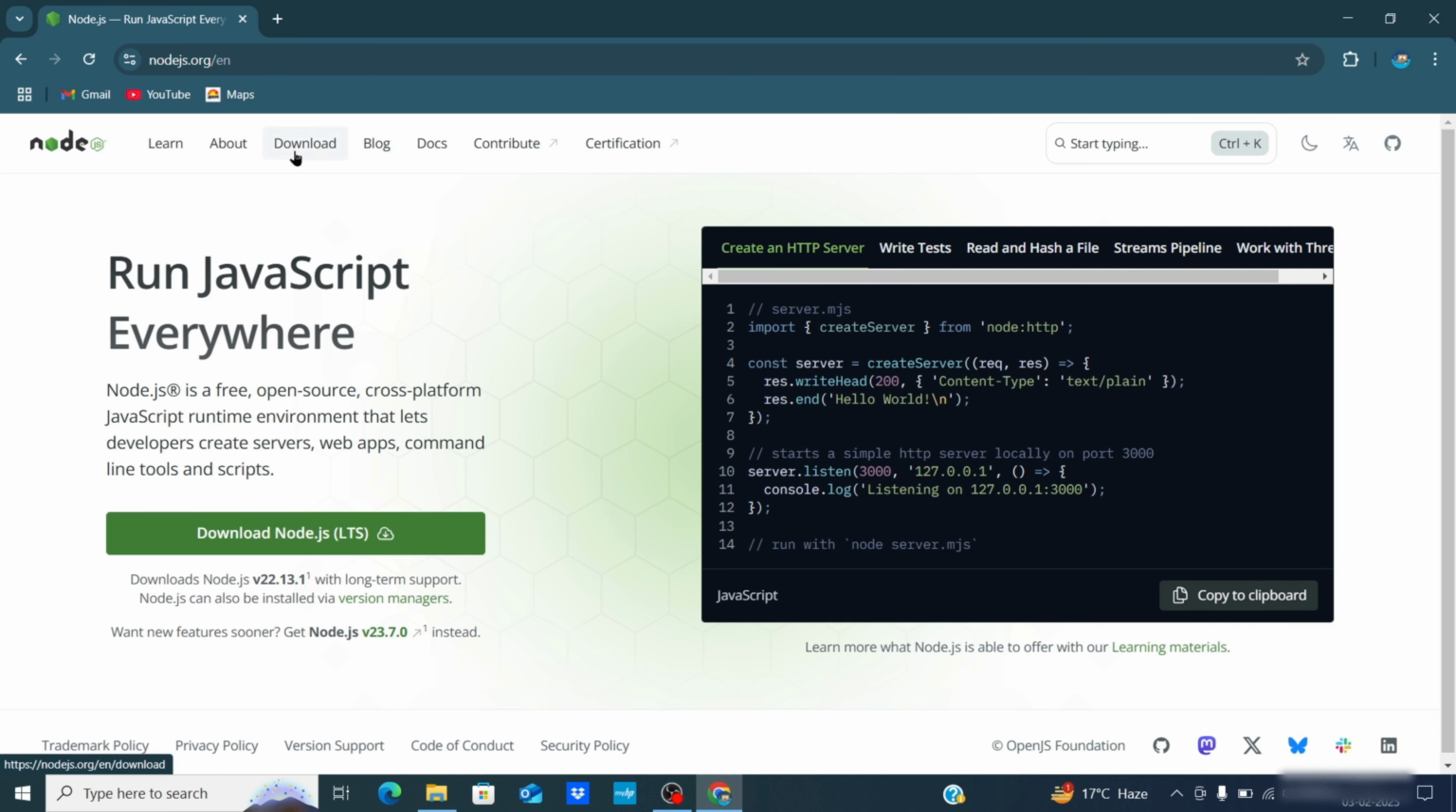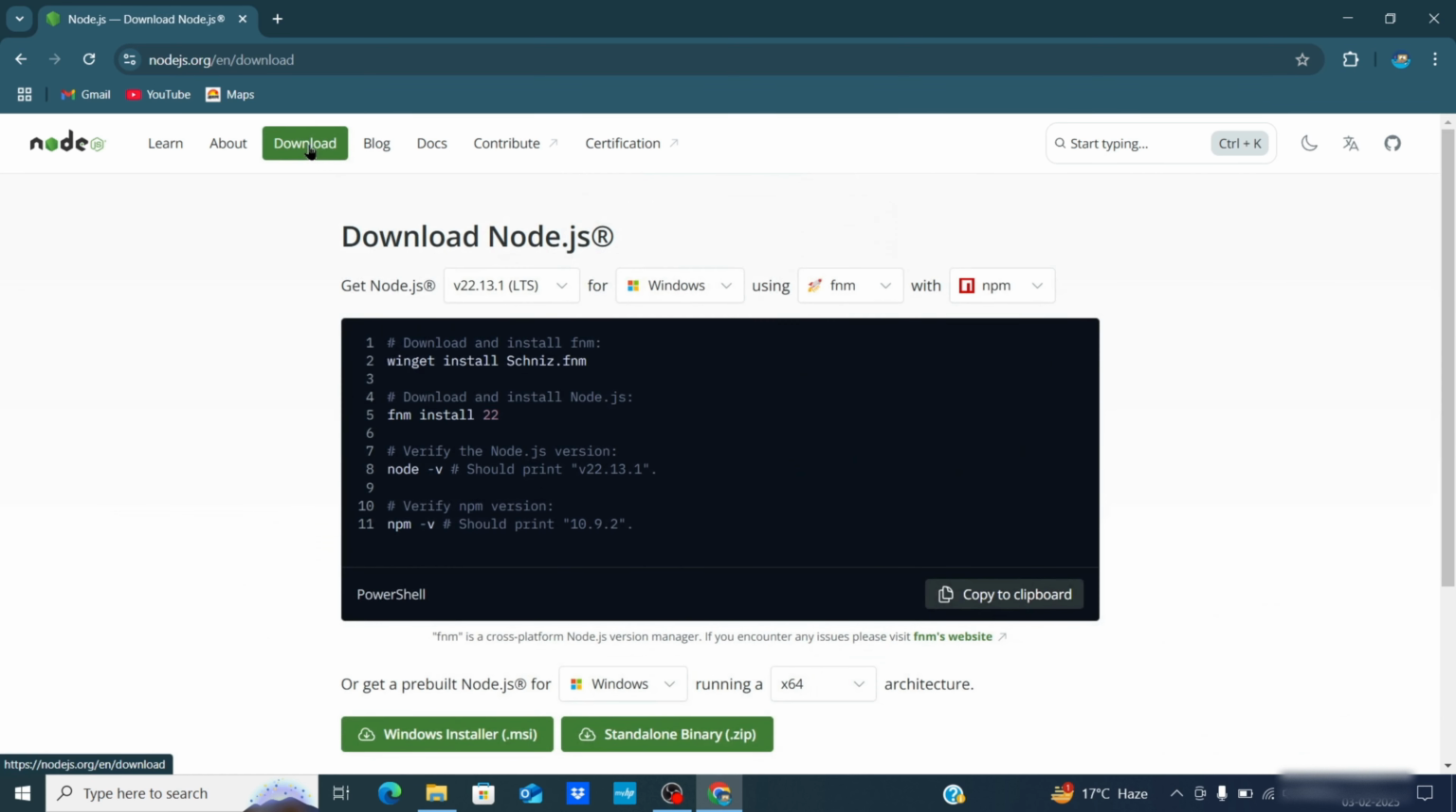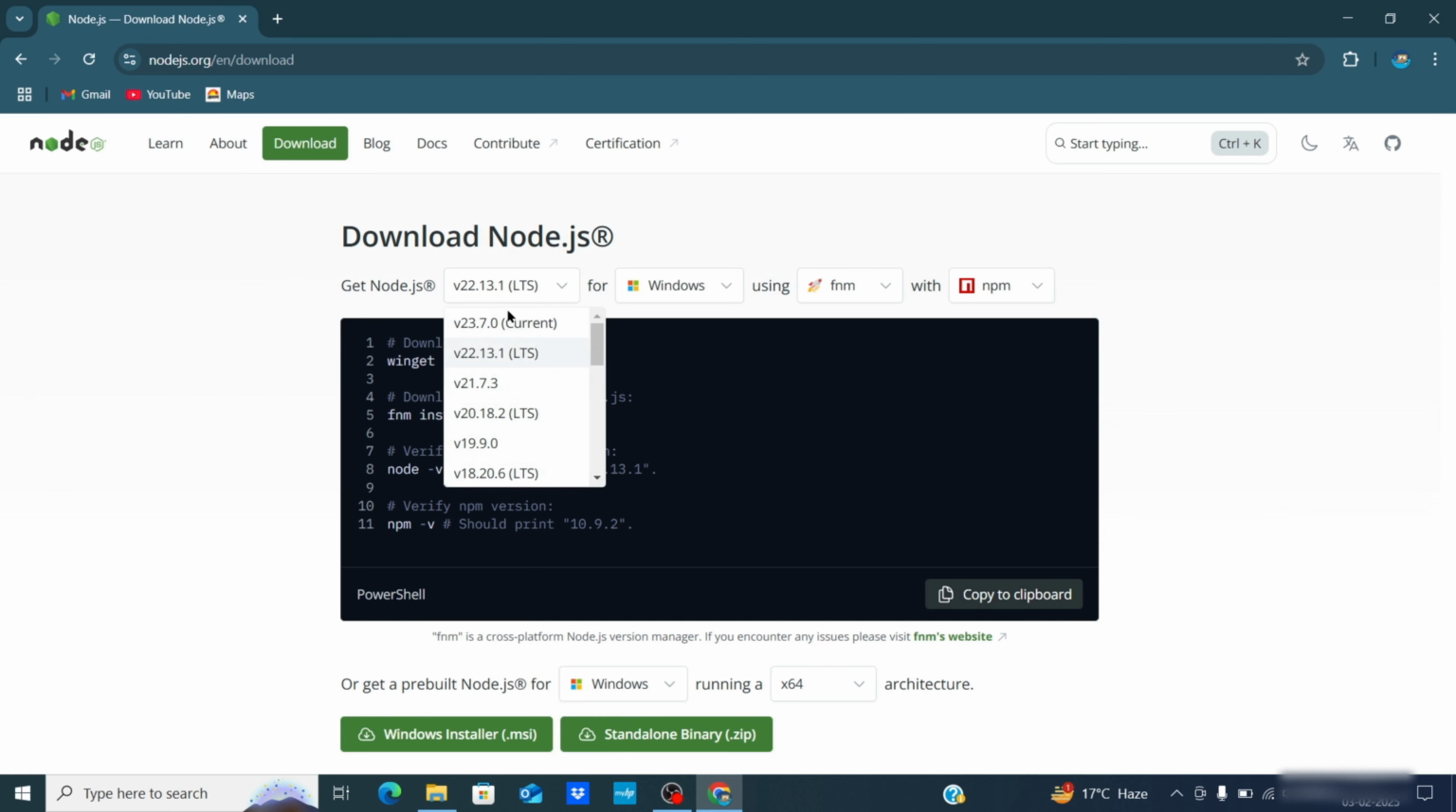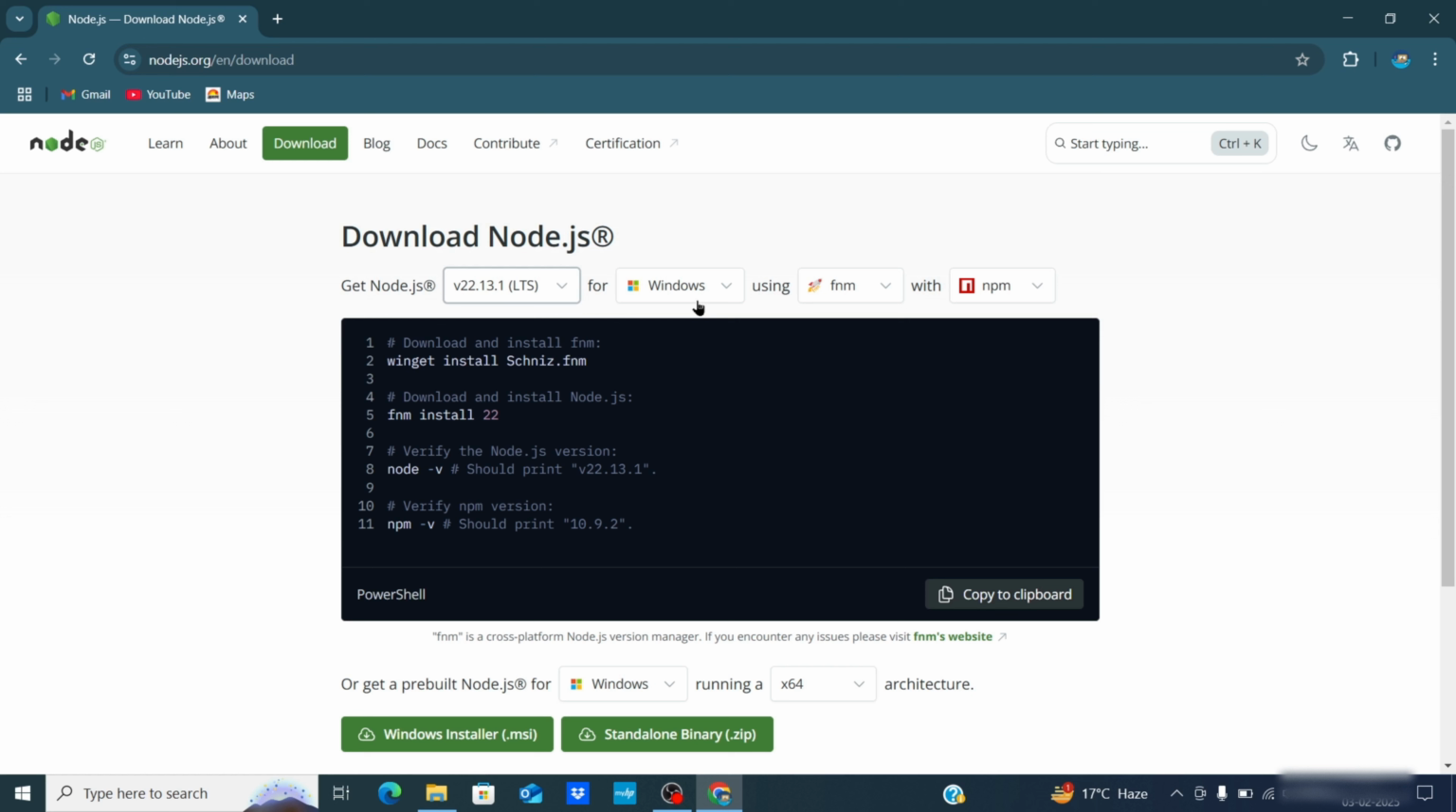Once the website opens, go to the download section. Here you will see options to select the versions. I recommend that most users select the LTS version, long-term support. Now select your operating system. Choose Windows if you are using Windows. Now select npm. Then just click on Windows installer to start downloading the setup file.